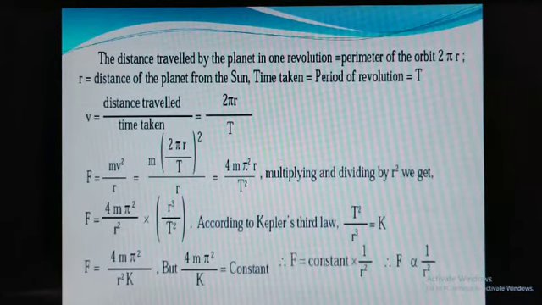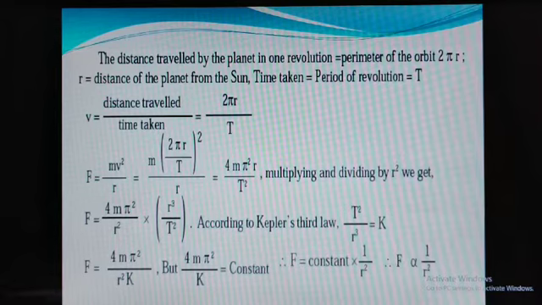You are aware of F is equal to mv square divided by r. That is the formula we derived in the previous topic. So mv square divided by r, where v is equal to 2 pi r divided by T. Substitute that value in the formula: m into (2 pi r divided by T) whole square, and in the denominator you have r.